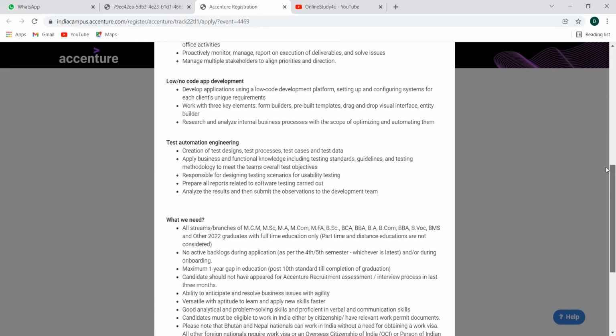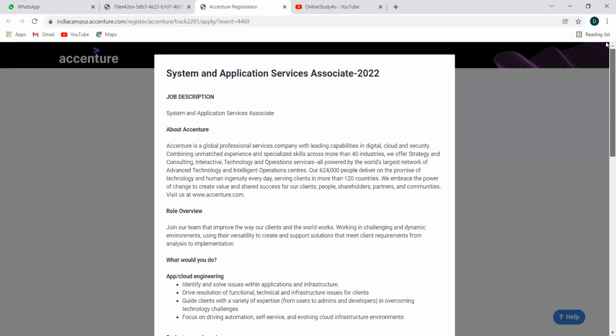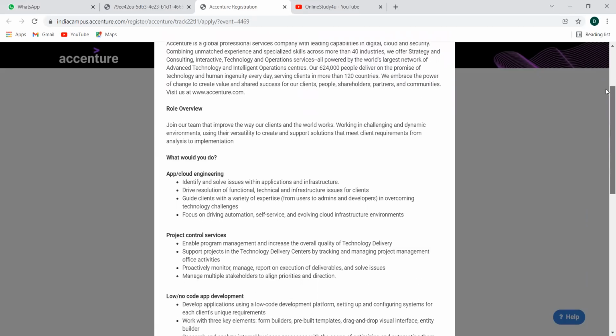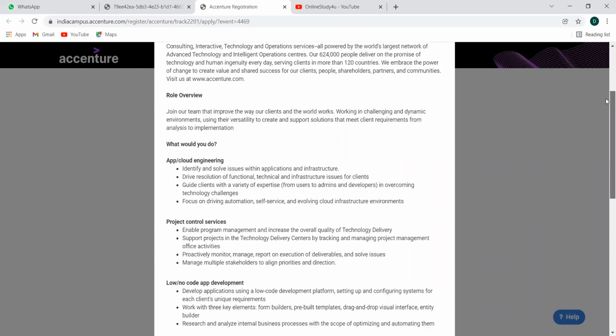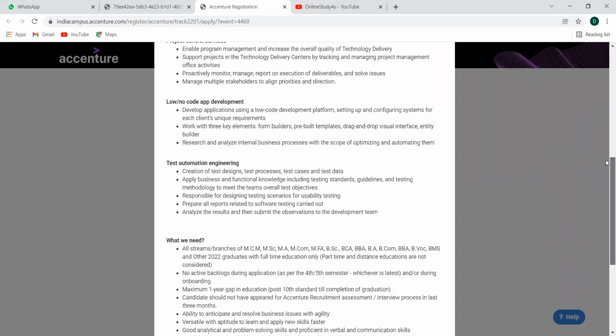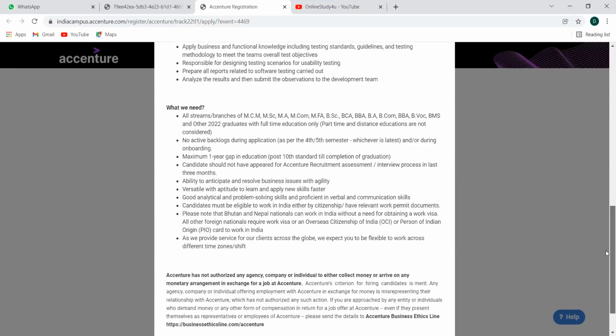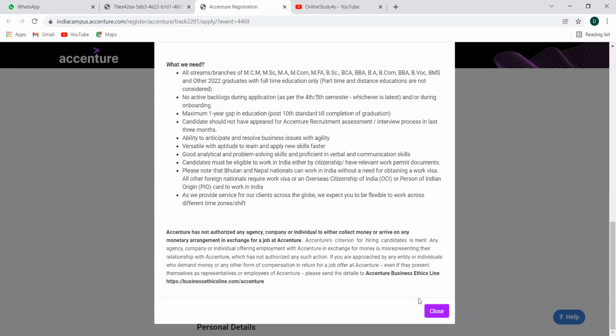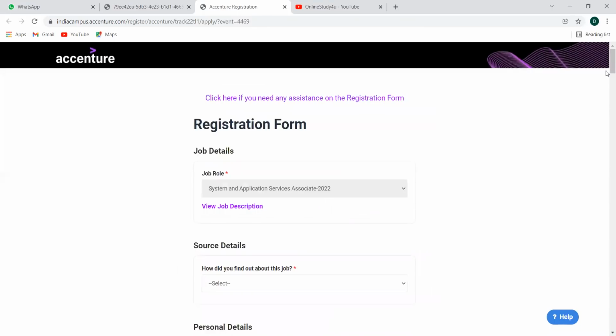So this role is for System and Application Services Associate. They usually hire for software engineer too, but that opening is yet to open. That will most probably be available for B.Tech and M.Tech students. If they make that link active, I'll share it as soon as possible. Okay, so all the things here are pretty much clear. So this is the registration form to go.